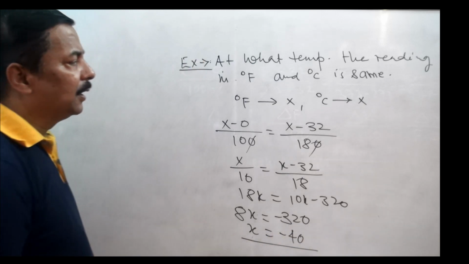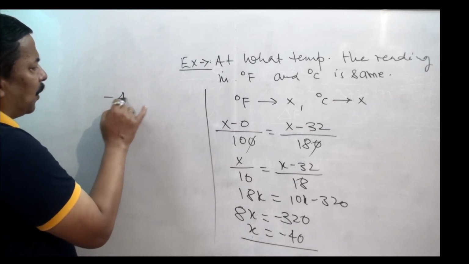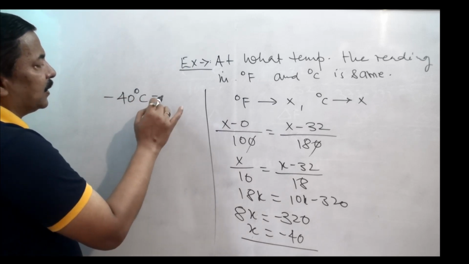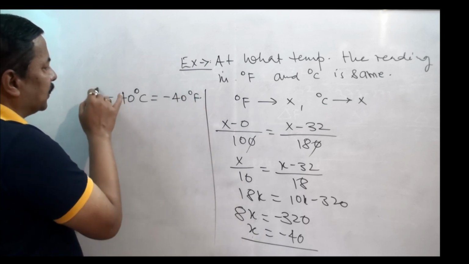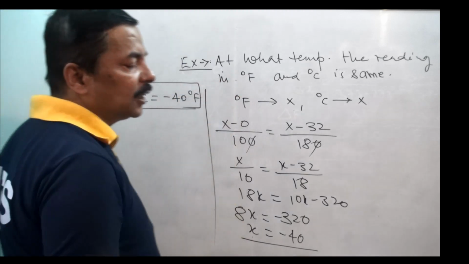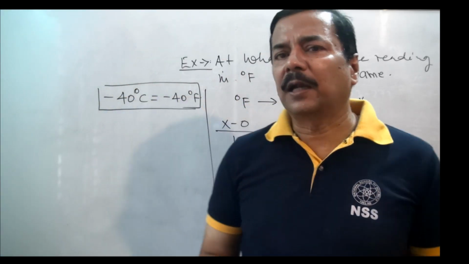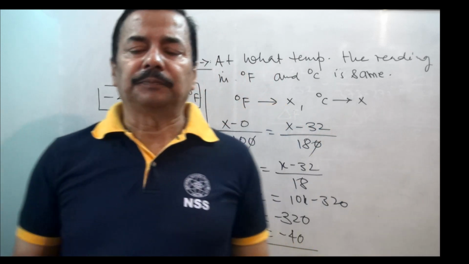What does it mean? It means that minus 40 degree centigrade is equal to minus 40 degree Fahrenheit. This is the meaning of this statement. The very basic fundamental question.